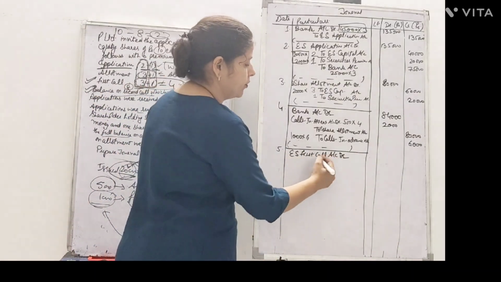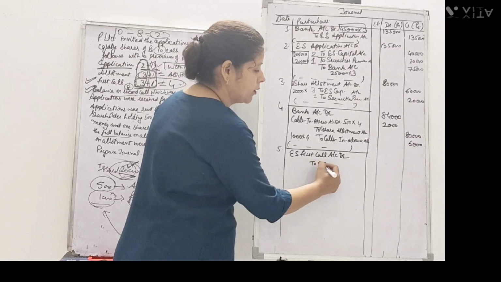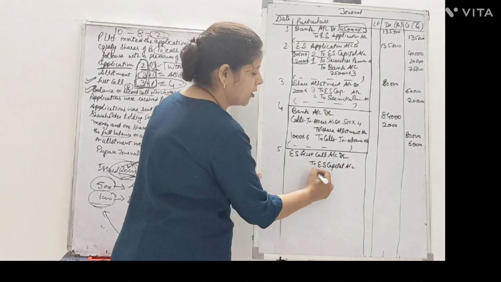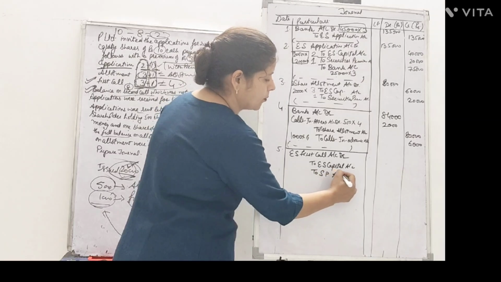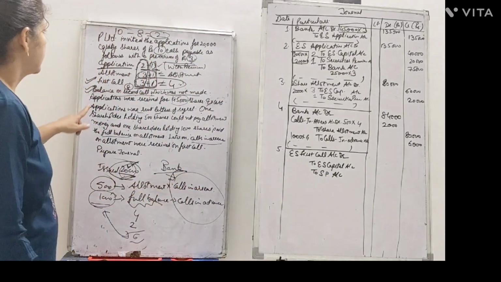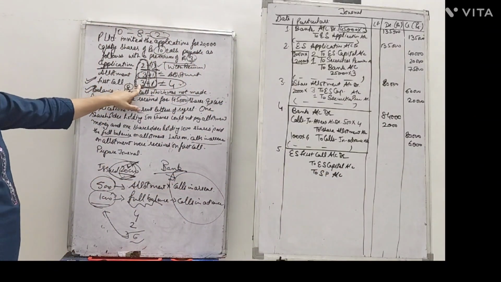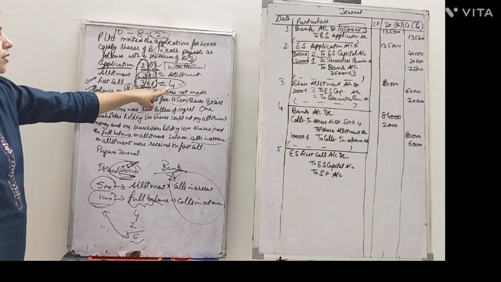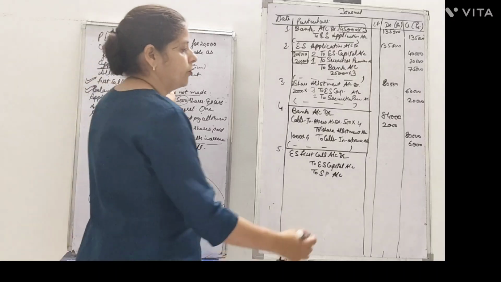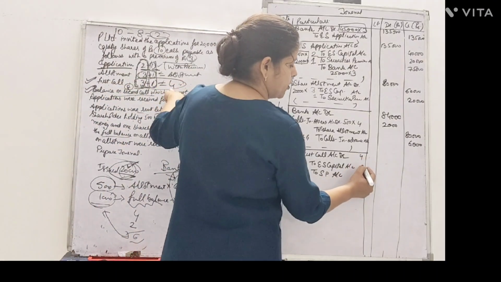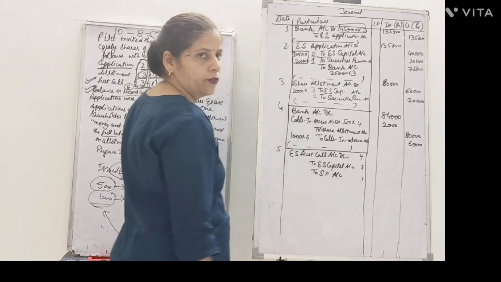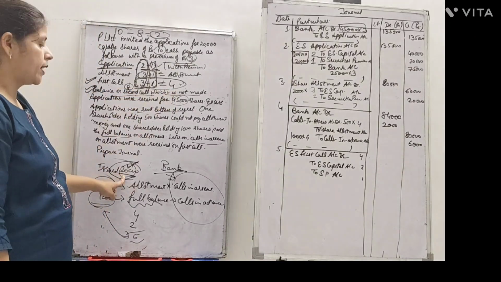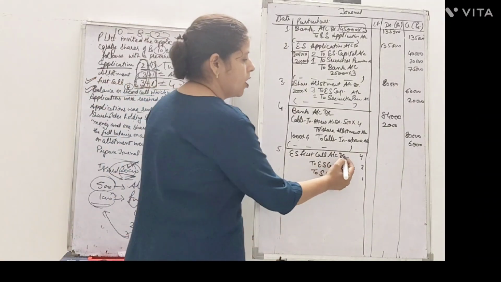So equity share first call account debit to equity share capital account and to securities premium account, right? So here equity share capital should be taken with 3 and premium with 1 and first call with 4. So 4 rupees for first call, 3 rupees for capital, 1 rupee for premium. At what value do we have to include? For 20,000 shares.